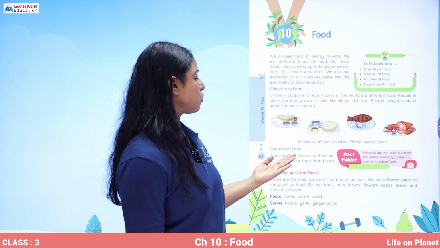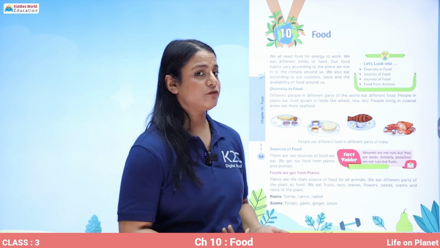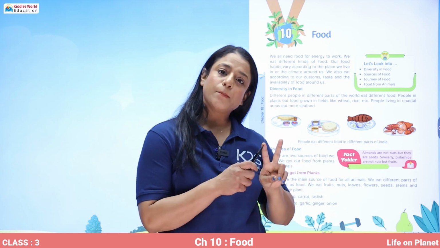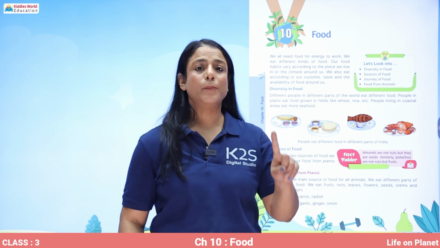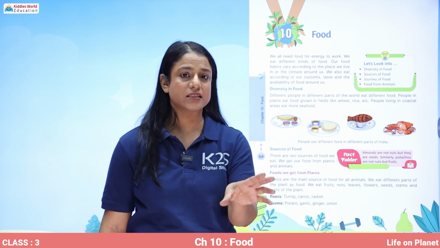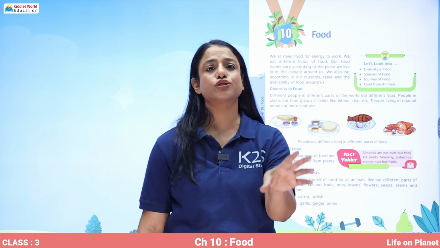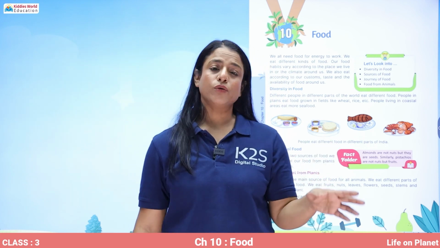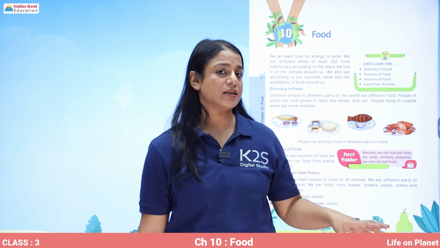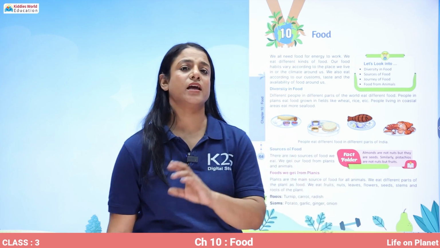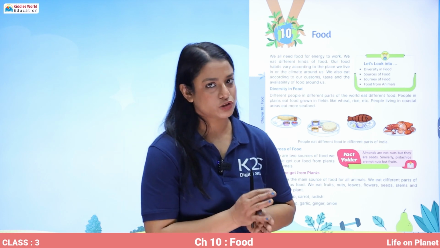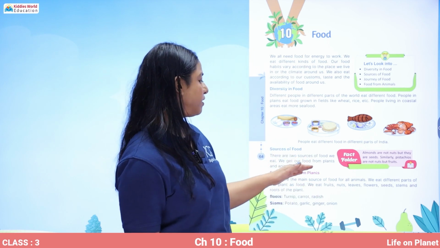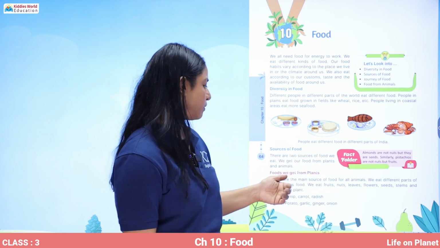Now, what are the sources of food? Where do we get food from? We get food from mainly two sources: plants and animals. Now, plants are the basic, the primary source of food for all the living things. You have studied in earlier classes that every food chain starts with plants only. So there are two sources of food we eat. We get our food from plants and animals.